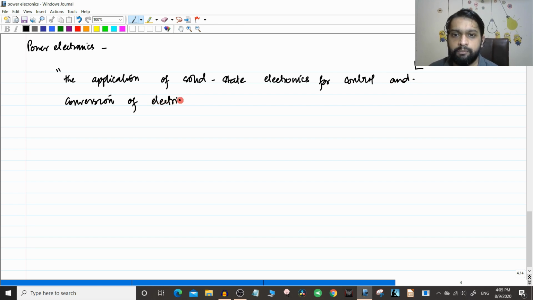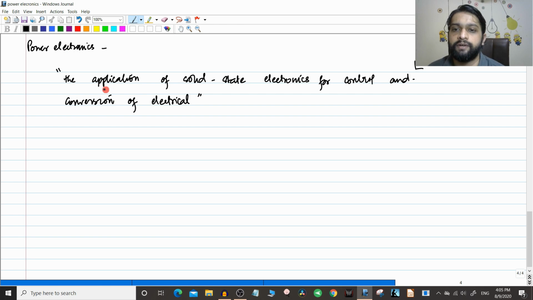Now in that case I took a motor, right? So basically what you are doing, you are adjusting various parameters like voltage and all these things to control motor speed. Similarly you can use a generator, right? You can control various parameters of the generator to make the generator operate at a particular voltage, or if you want to change the generator voltage you can do a lot of things.